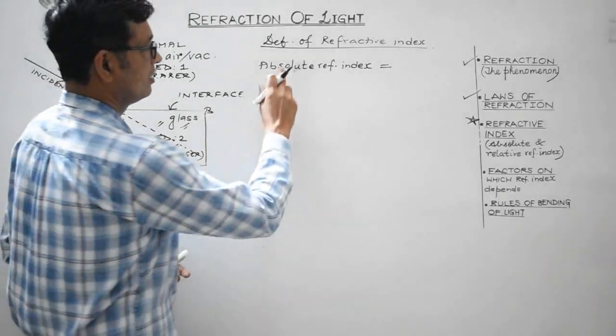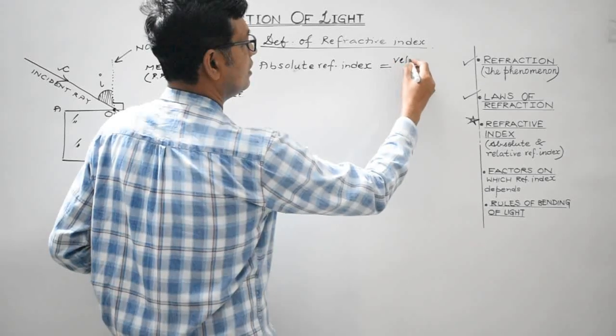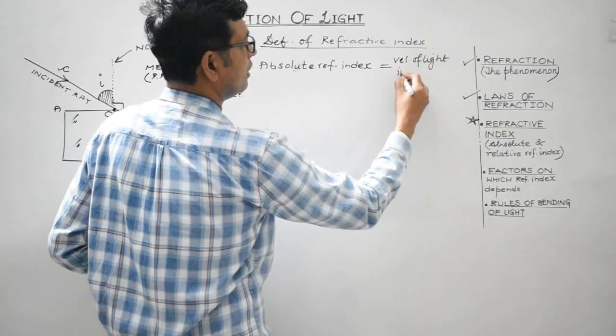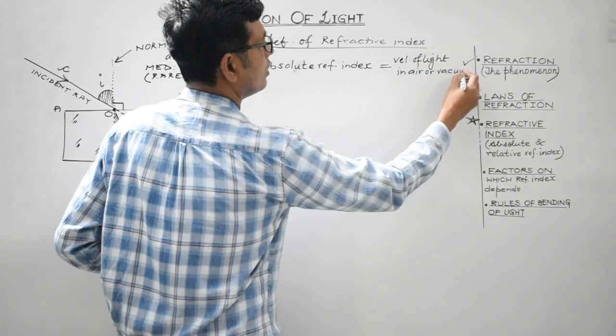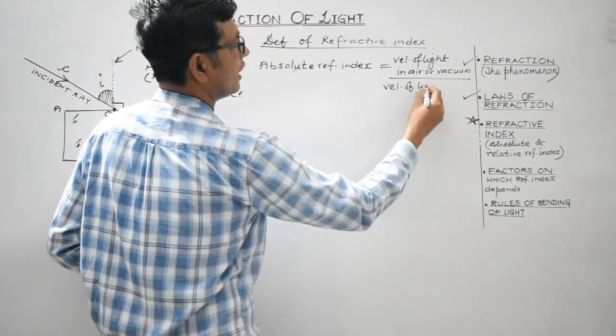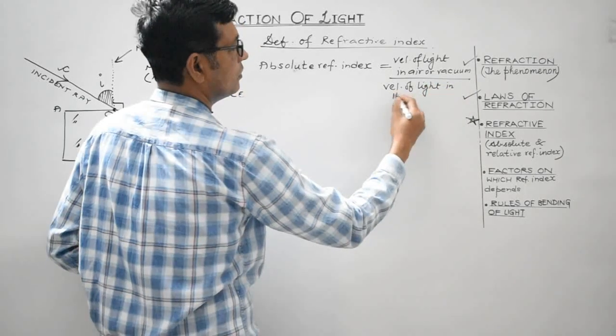And students, it is defined as the velocity of light in air or vacuum divided by the velocity of light in that particular medium.